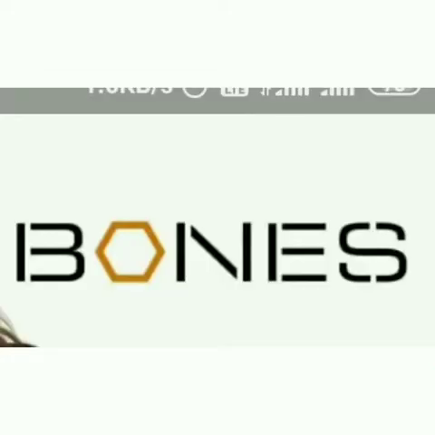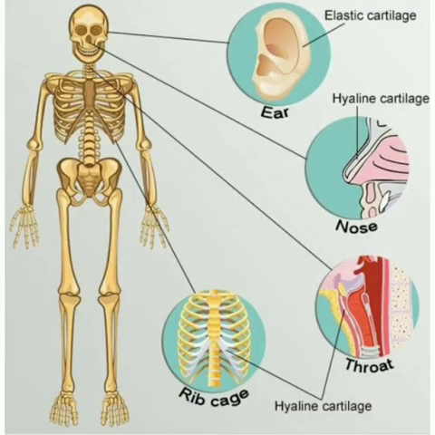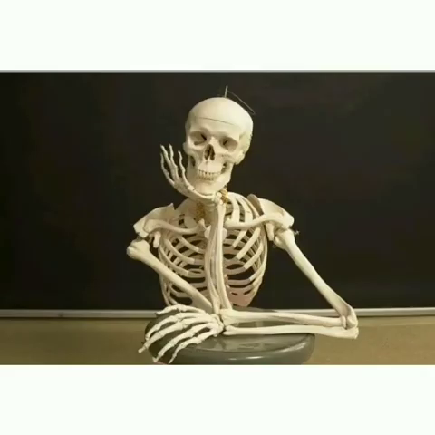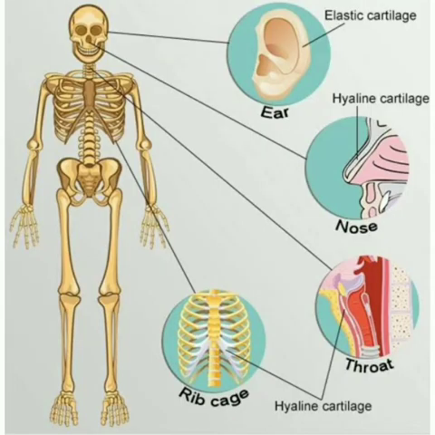Next is the bone. Bone is a solid, rigid, strong, non-flexible skeletal connective tissue. The matrix of the bone is rich in calcium salts and collagen fiber, which gives strength to the bone. The hollow cavities or spaces of the bones are called marrow cavities, filled with bone marrow. They provide shape and structural framework to the body. Bone supports and protects soft tissues and organs.